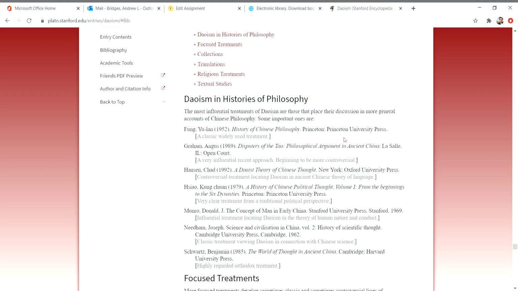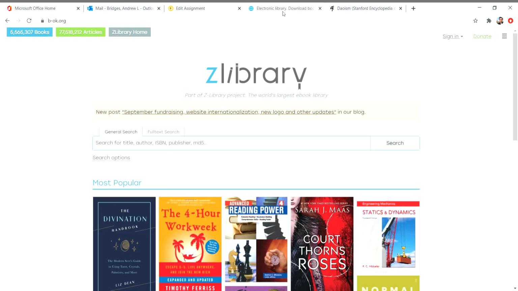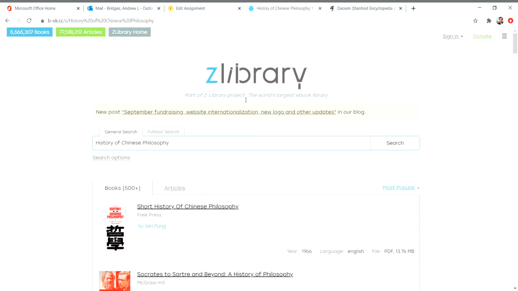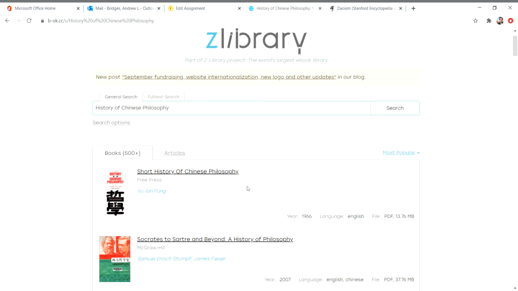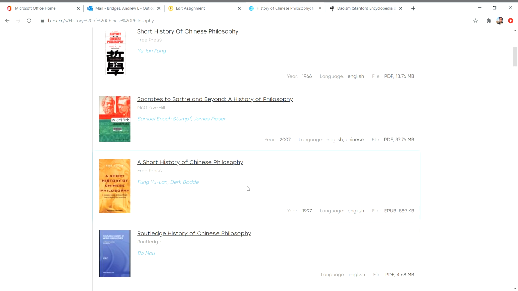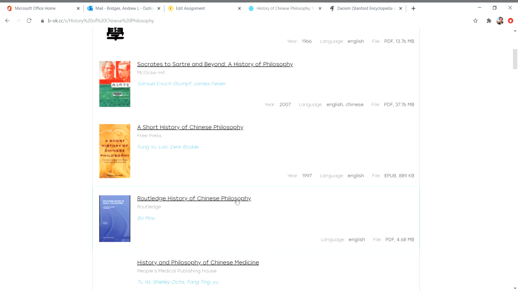This could be a possible source, Princeton University Press. And then let's go to b.ok, because this allows you to get a lot of PDFs quicker even than the library sometimes. And let's type in those and hit enter. We're waiting here. And here we are. It's a short history of Chinese philosophy. History of Chinese philosophy.